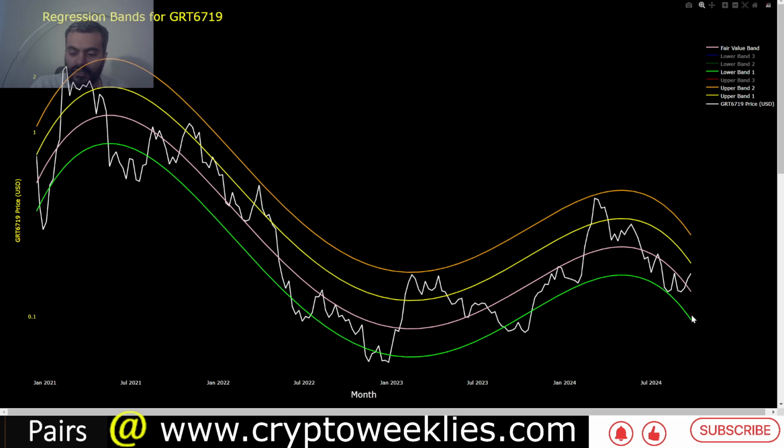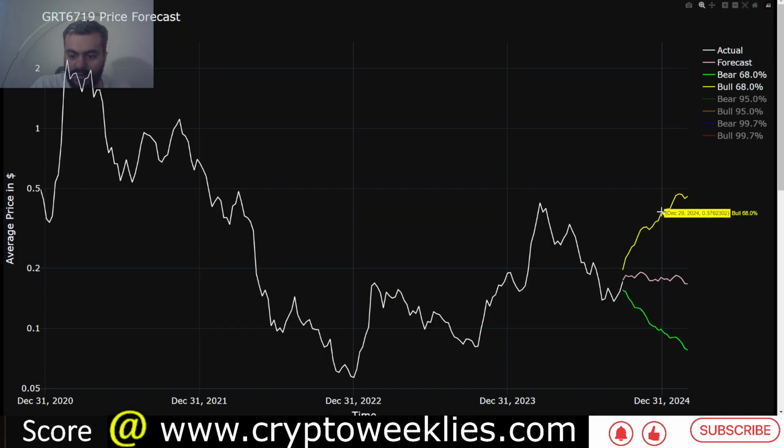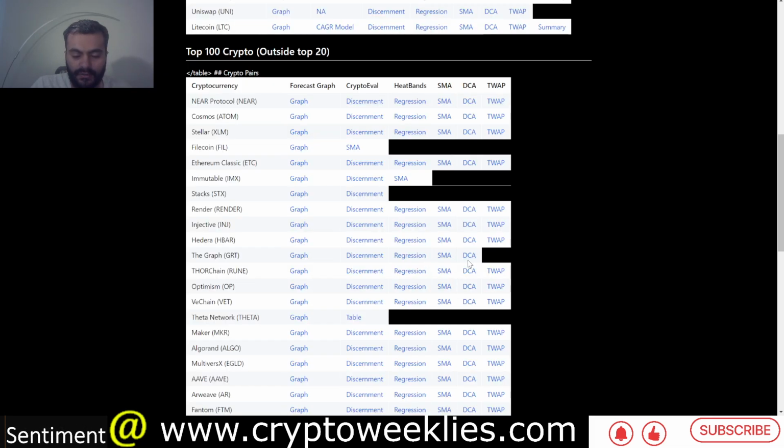And if on the other hand the market were to cool off, the first level of support would be at around 13.64 cents and the second at around 9.6 cents. These are really close to the machine learning based price forecast as well. The 9.5 cent, if you remember, is the one standard deviation bottom, and between the 27 cents and 37 cents, that's the 2 standard deviation peak for Graph.